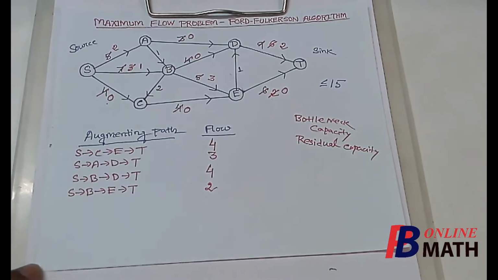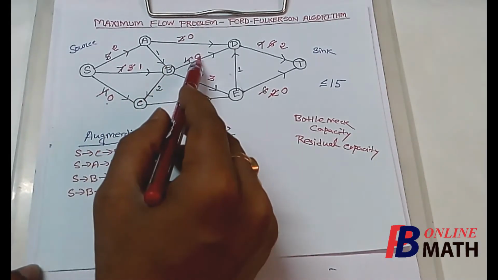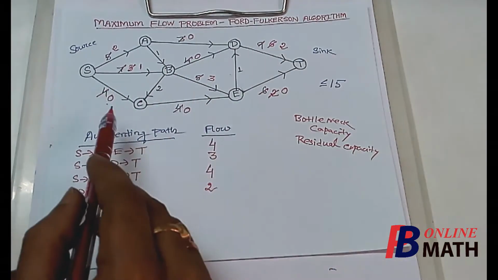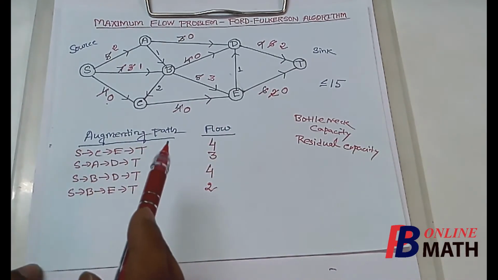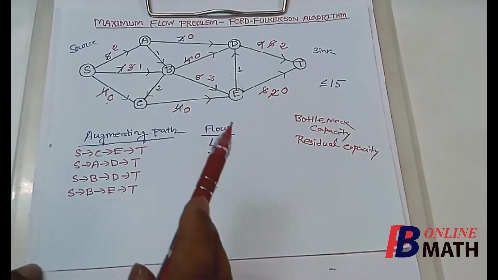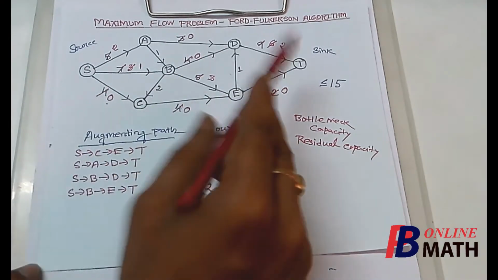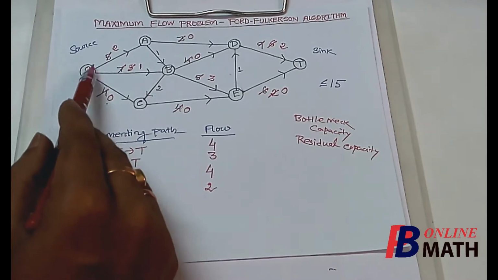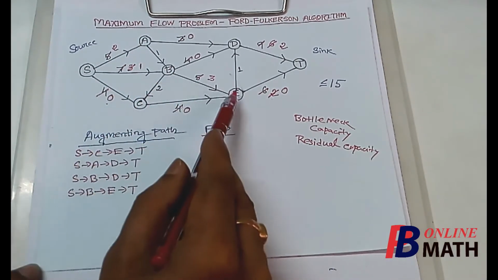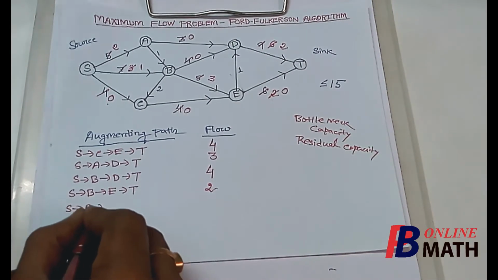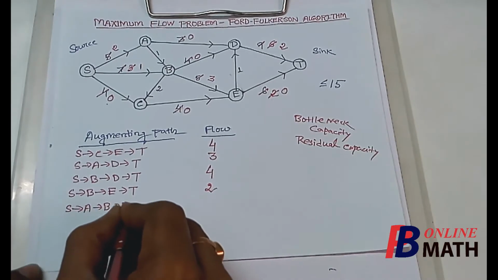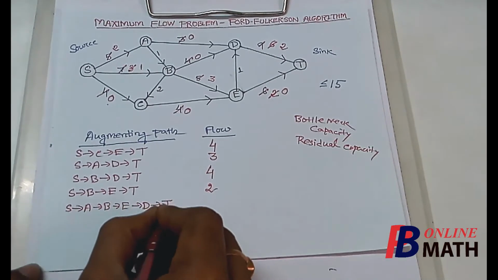Now the question is, is there any more augmenting path from S to T? We find that the capacities of these arcs are exhausted. So we can't send any flow through this arc. Now if we look carefully, we shall find that there is one more augmenting path possible from S to T, and the path is from S to A to B to E to D to T. So we write the path here, S to A, to B, to E, to D, and then to T.